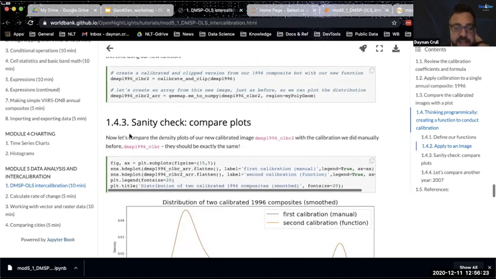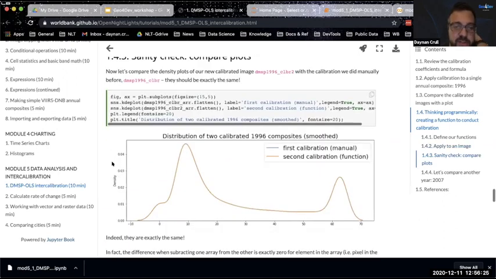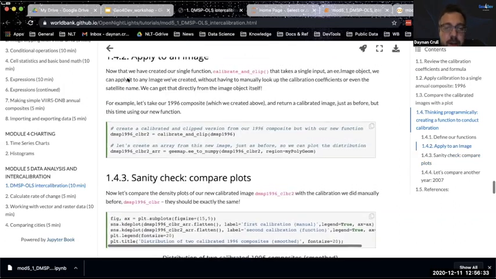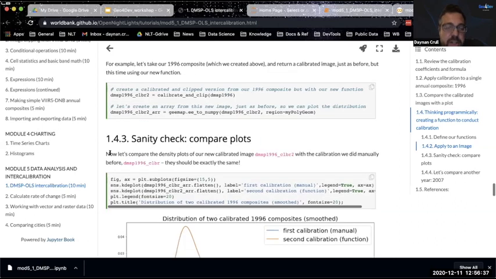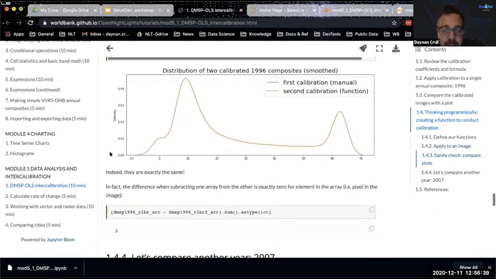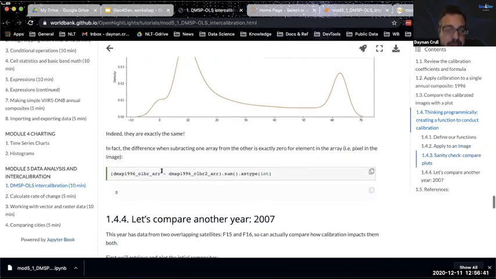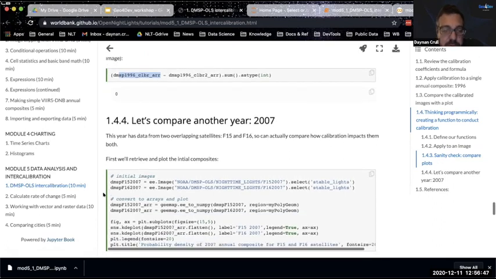What I'm doing as a sanity check is plotting the distribution of these two, and they should be exactly the same. And indeed they are, which is a gut check for me that the functions I just wrote are performing the same calibration as the manual expression that I entered before. So that's good news. And if I were to subtract one array from the other, the difference is 0, of course, because there is no difference between the two.